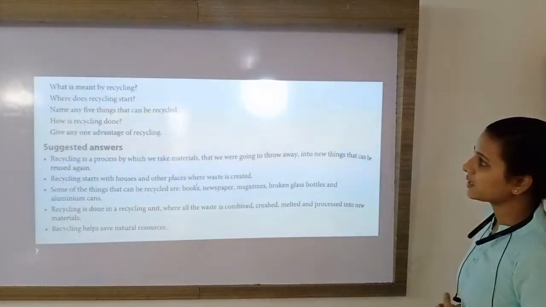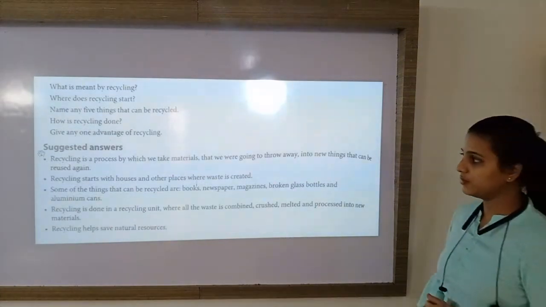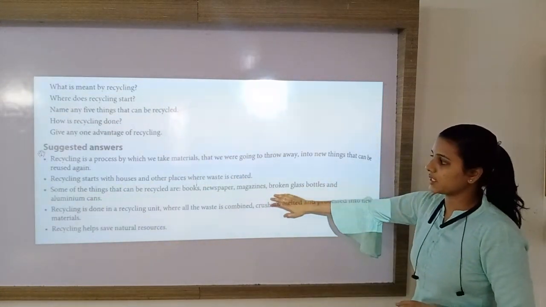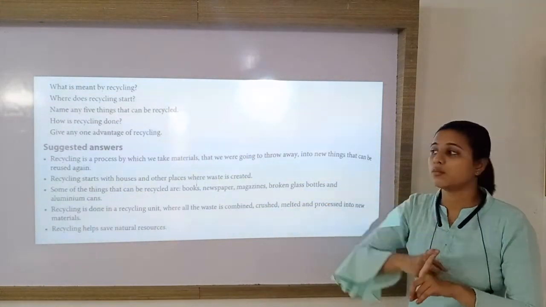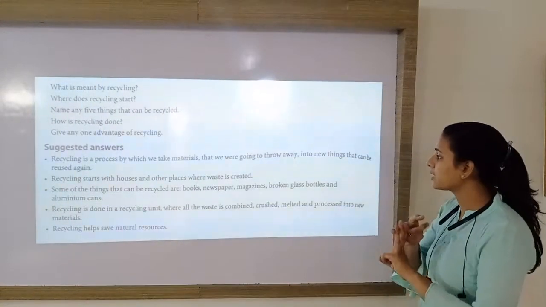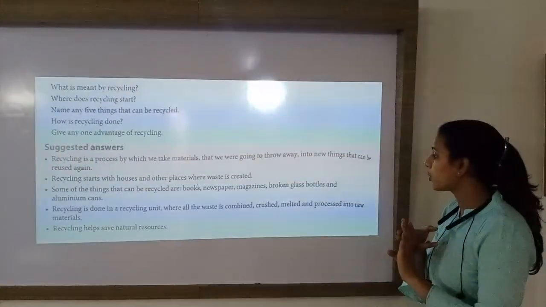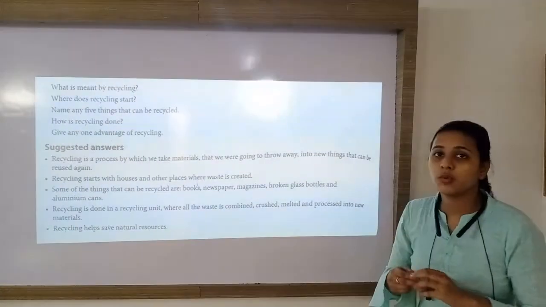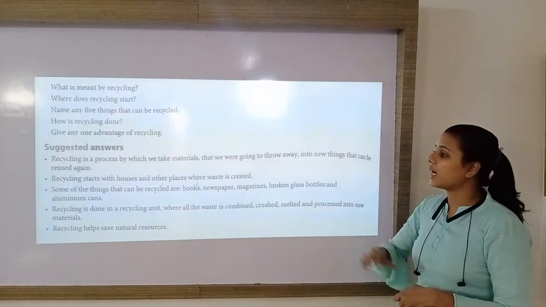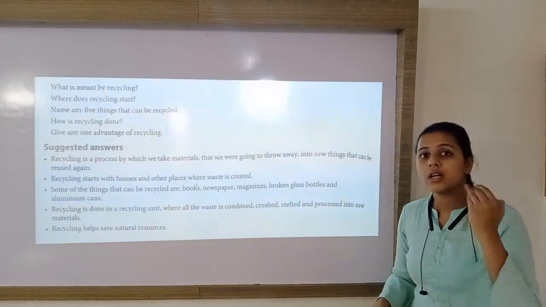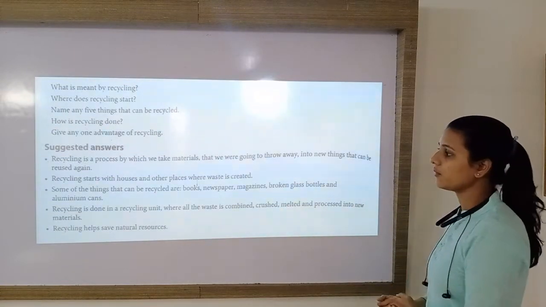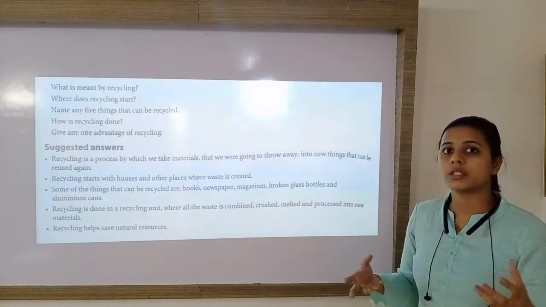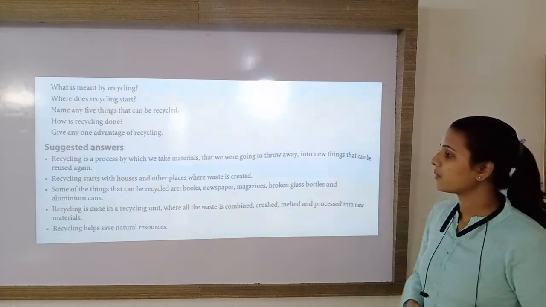Name any 5 things that can be recycled. Some of the things that can be recycled are books, newspapers, magazines, glass bottles, broken glass bottles, aluminium cans. So these are the materials which can be recycled. If you know some other materials, you can add them here.